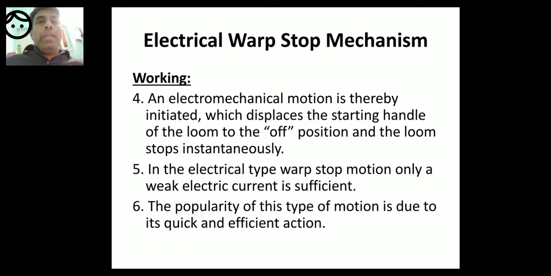Electromechanical motion means the electrical circuit is closed, and from there the mechanical action is initiated, and this displaces the starting handle of the loom. Till that time the loom is in the running position, and the starting handle is in the on position.